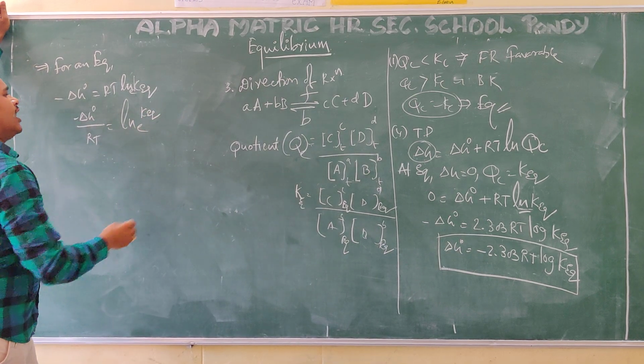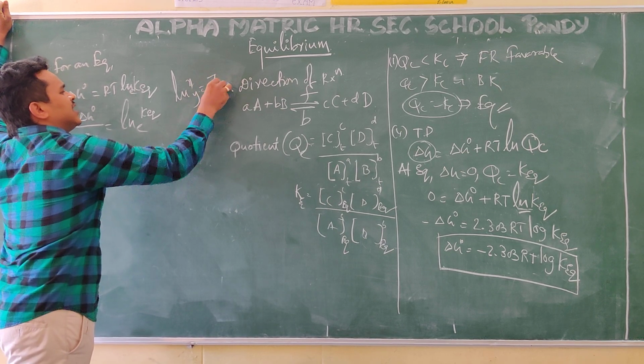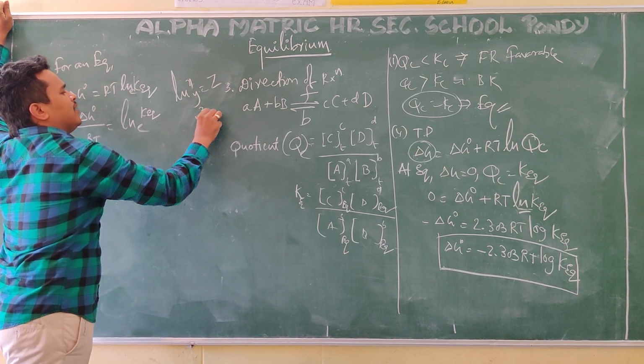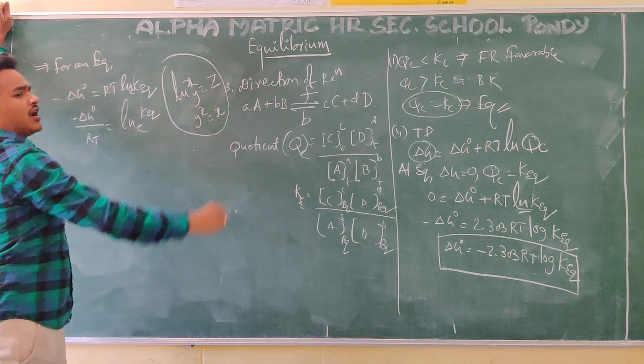According to the logarithm definition, log of x to base y is equal to z means y power z is equal to x. This is the definition of logarithm.